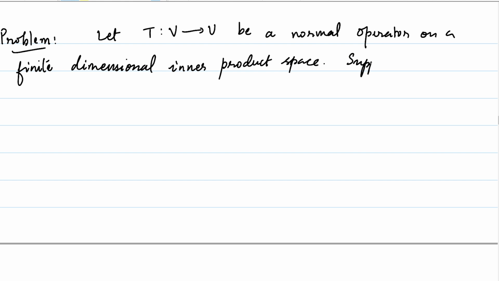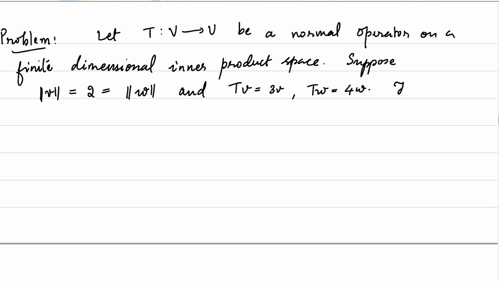Suppose the norm of V is equal to 2, equal to the norm of W, and T of V is equal to 3V, T of W is equal to 4W. Then calculate the norm of TV plus TW.